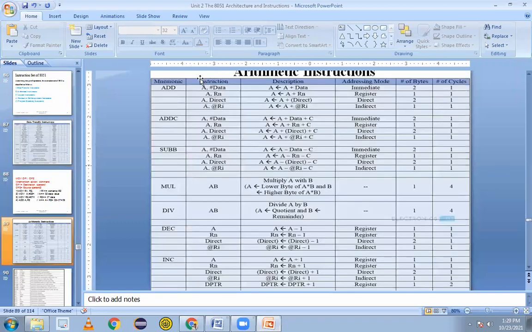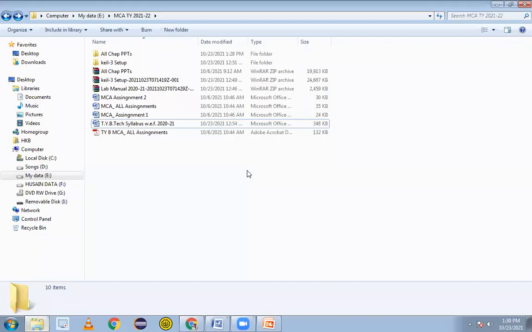We'll understand that. Then the next set is called arithmetic instructions, as written here. All the arithmetic operations can be performed with the help of the accumulator. The source must be the accumulator, and the destination must be the accumulator, and the source can be any register or any data value. We need to have the accumulator at the destination, and then the source can be any register value or data value, that may be indirect or direct addressing.